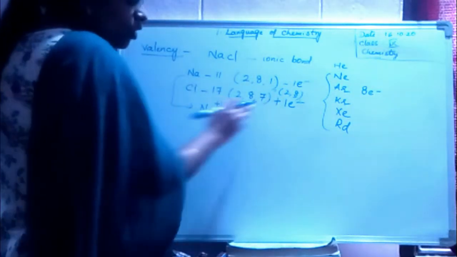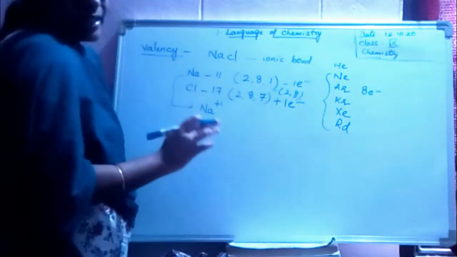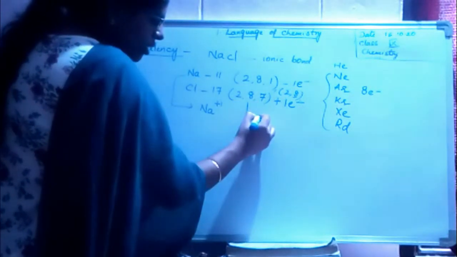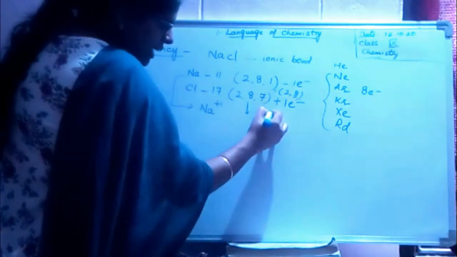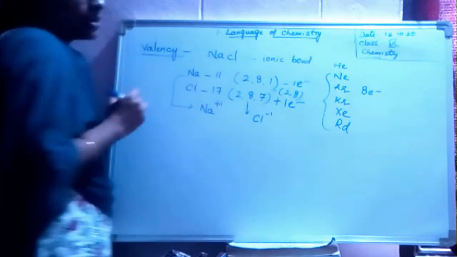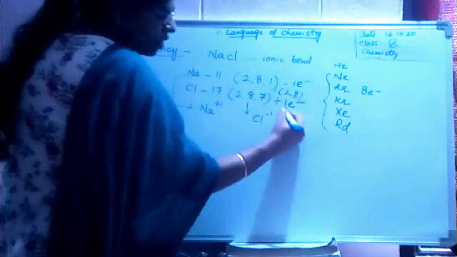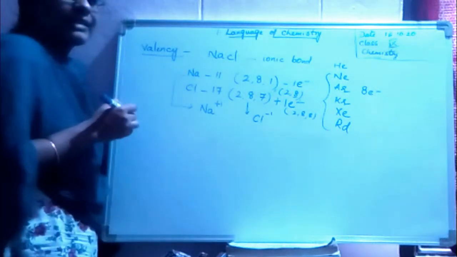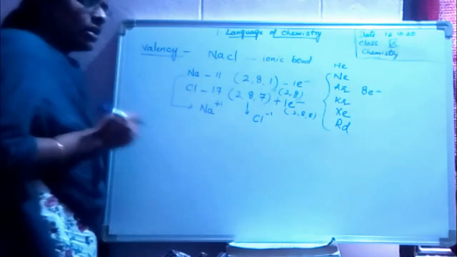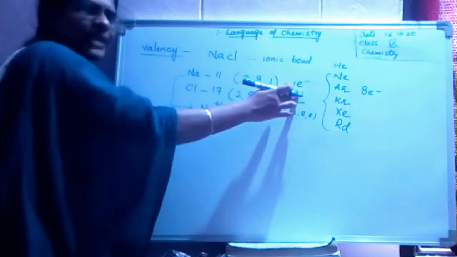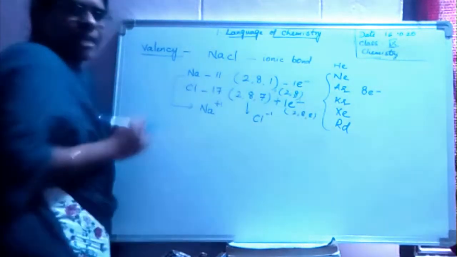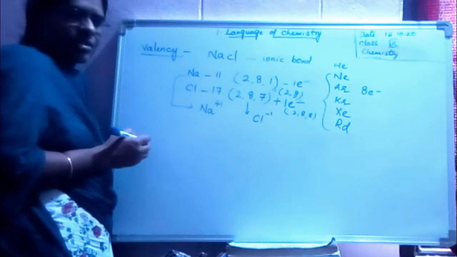Okay? Only to the last shell we can add. If I add 1 electron to chlorine, what happens? Cl minus 1. Then here chlorine will attain 2, 8, 8, that is 8 electrons in the last shell, similar to your argon. Okay? Now this is stable, being 8 electrons in the last shell. Your chlorine is also stable because of 8 electrons.